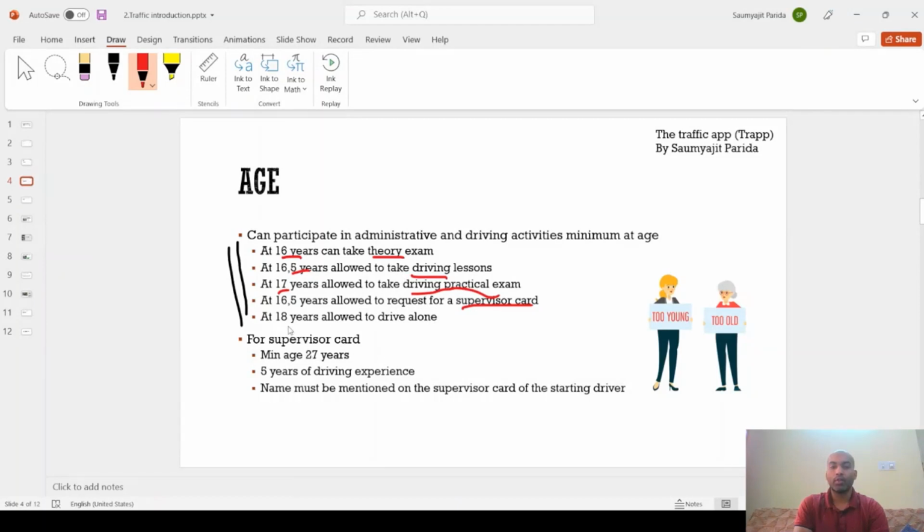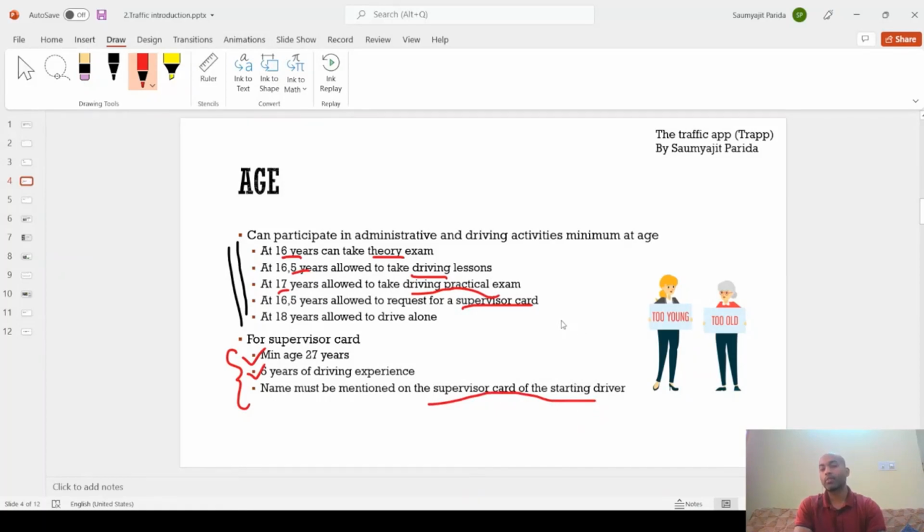So before the age of 18 and after age of 17, that 1 year, one needs a supervisor, and the supervisor's qualifications are that the supervisor should be of age 27 with 5 years of driving experience, and should possess a card with the name on it.